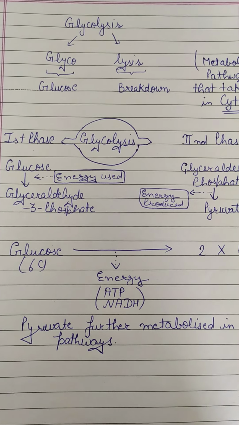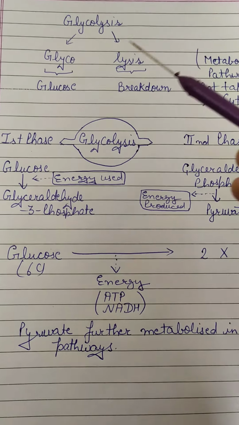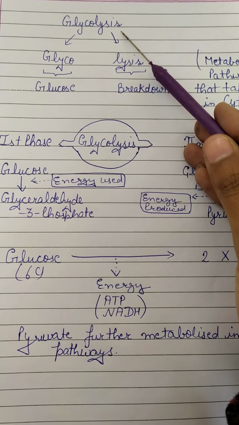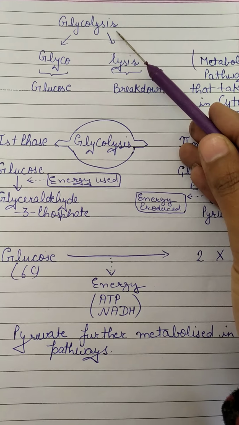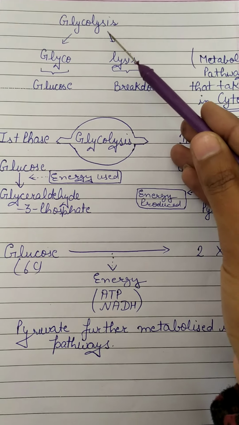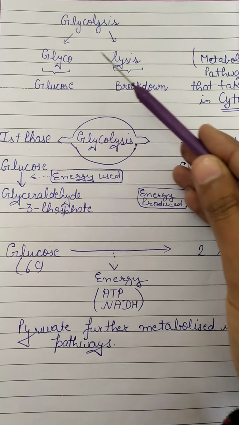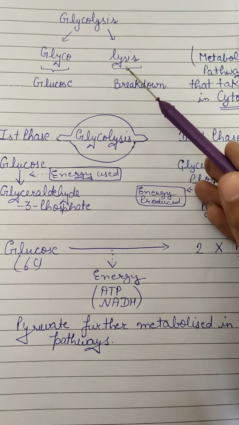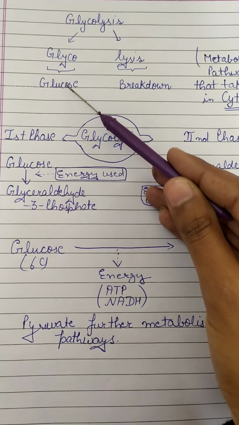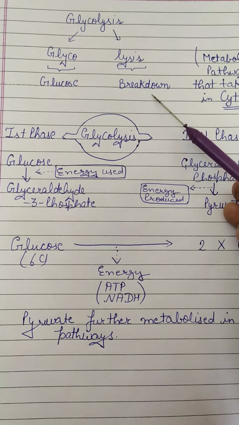Today our topic is glycolysis. Glycolysis is a metabolic pathway that takes place in the cytosol of the cell. It can be differentiated into two words: one is glyco and the second is lysis. Glyco means glucose and lysis means breakdown.